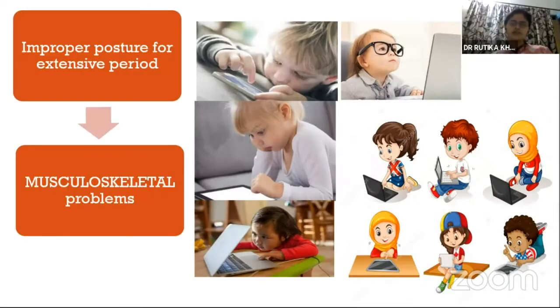And another effect we know is musculoskeletal problems. This is also ignored, but yes, many patients come with neck pain and back pain from the age of 3 itself.